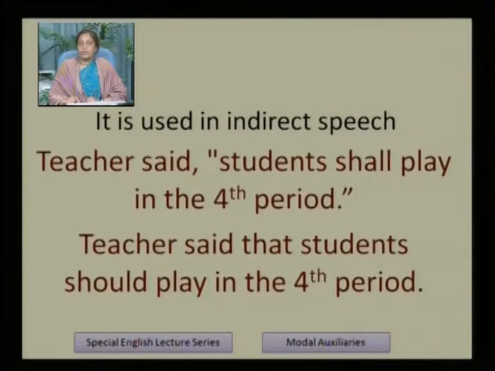It is used in indirect speech. As a past form, we will use shall's past form. Teacher said students shall play in the 4th period. Teacher said that students should play in the 4th period. So here, while making indirect speech, we have changed shall into should. In this way we can also use should.